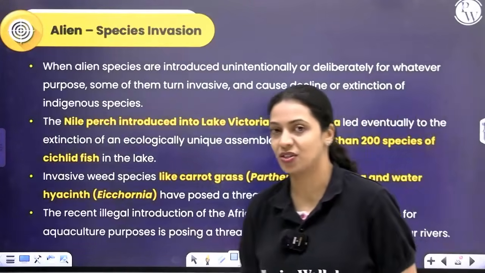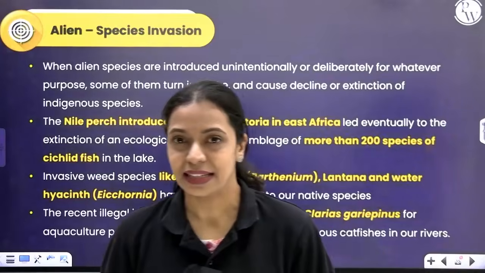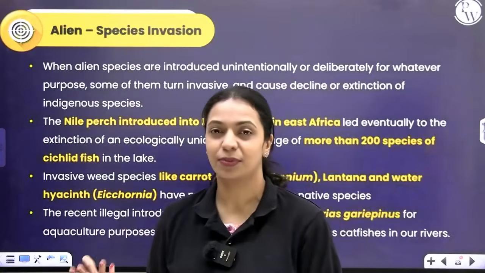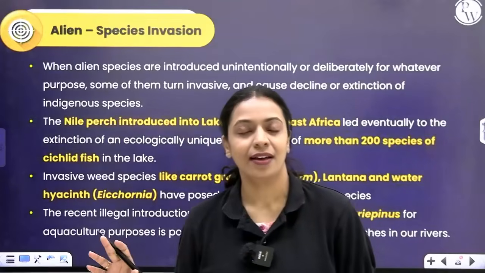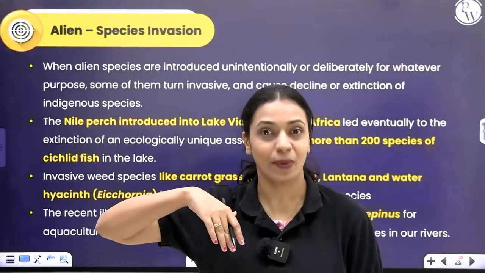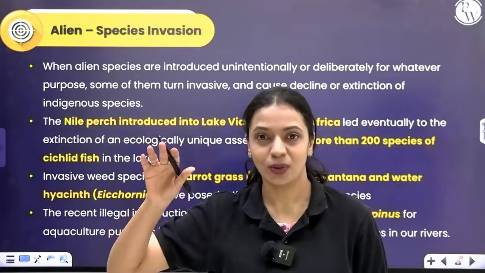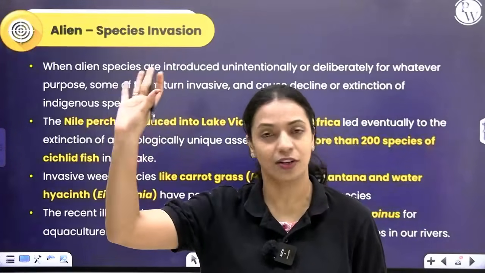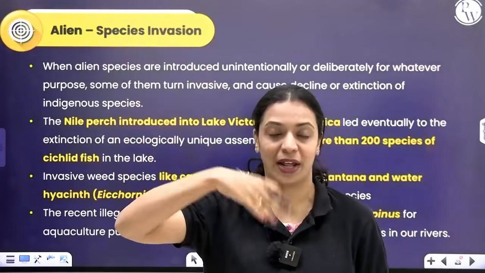It is alien species invasion. What are aliens? Jadoo. What is alien? Alien generally is thought to be something that doesn't belong to our planet, right? Extraterrestrial organisms like Jadoo in Koi Mil Gaya, Krish, Jadoo, that is alien. We say that is alien because it's extraterrestrial. It does not belong to Earth. It's come from some other planet.